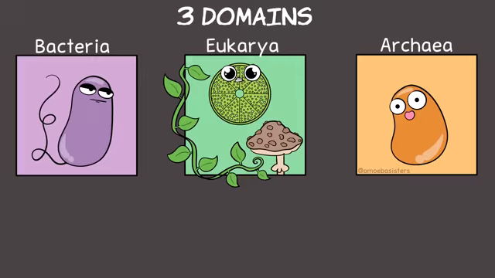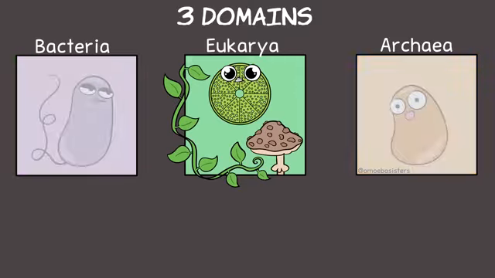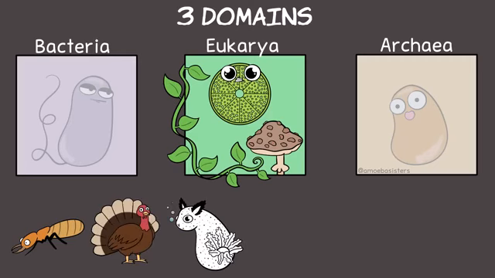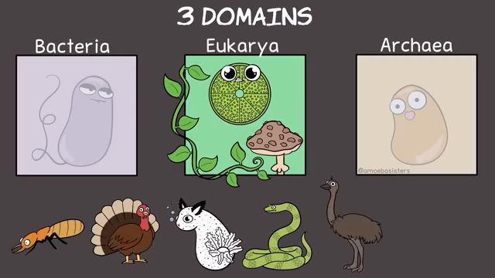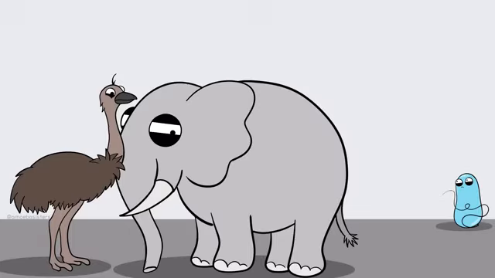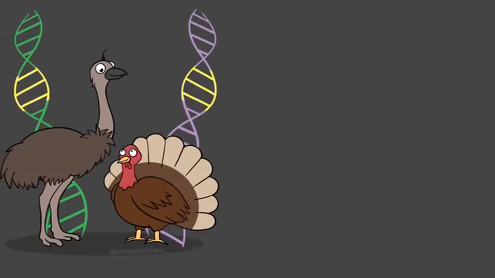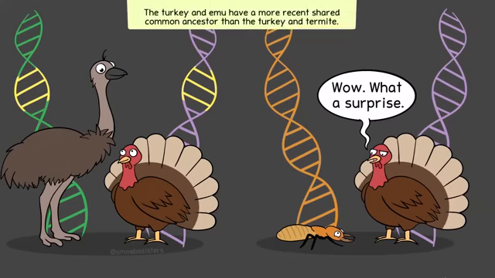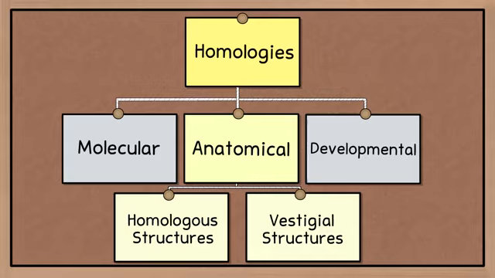So all animals are part of the domain Eukarya. Animals like termites and turkeys, sea slugs and snakes, emus and elephants. Molecular evidence would support that these animals are more related to each other than they would be to a bacterium, for example. But in this assortment of animals I just gave, molecular evidence would also support that the turkey and emu are more closely related than the turkey and the termite. The turkey and emu share a more recent common ancestor. Next, anatomical homologies.